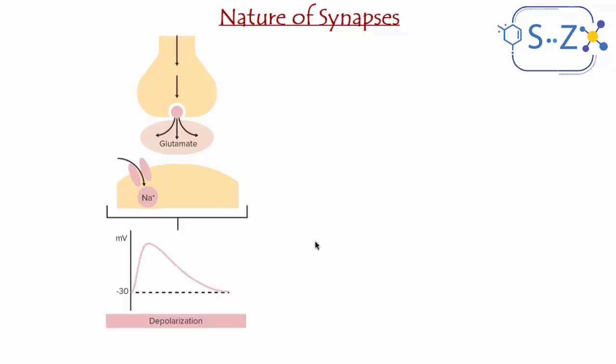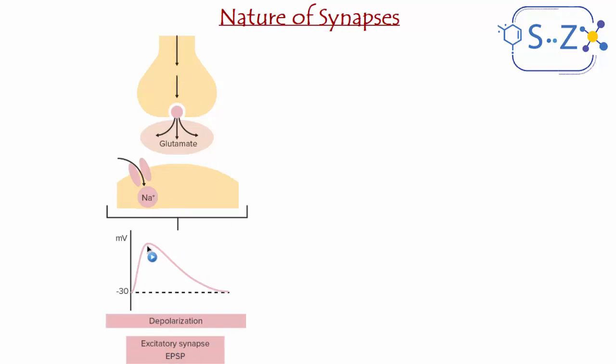The opening of the Na+ channels, as we learned earlier in the video on action potential, leads to depolarization, because there is a difference in the ions and the charge between inside and outside of the membrane, and this causes a depolarization where the voltage increases. This depolarization is actually an excitation, where, for example, the muscle contracts, or another nervous message is transmitted through the second neuron. In this case, this synapse is called an excitatory synapse, and it's abbreviated EPSP.